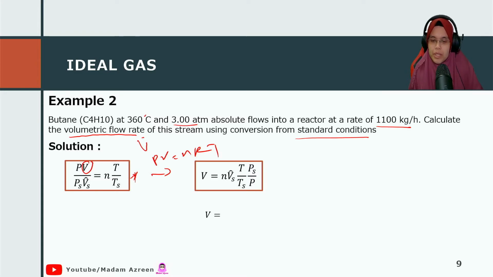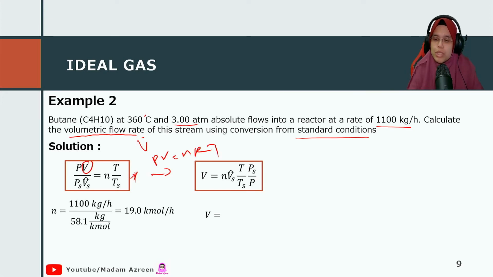Okay, yes, I said that you want to find it, although you might not want to find it. You might say, madam, I don't want it. Okay, that's all. So the next thing to do is you can calculate the mole, which is the value of mass over molecular weight. So you can get the value of mole, the N.